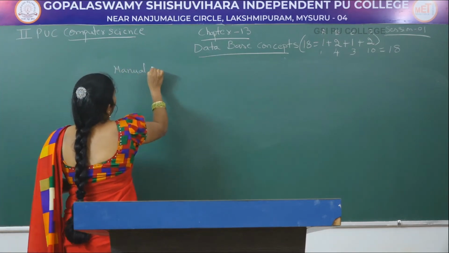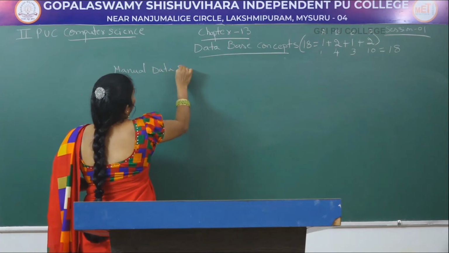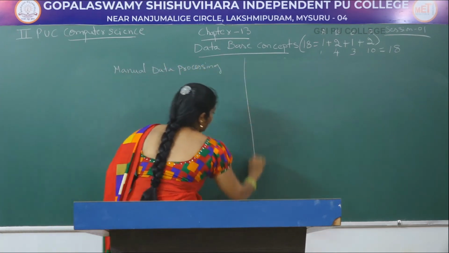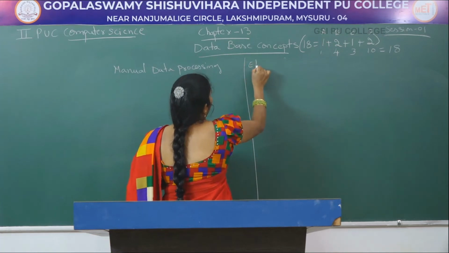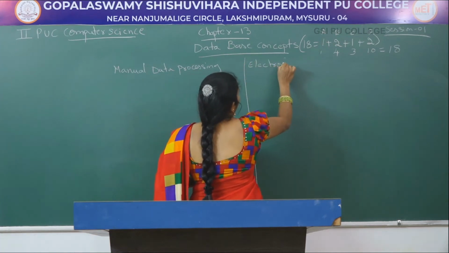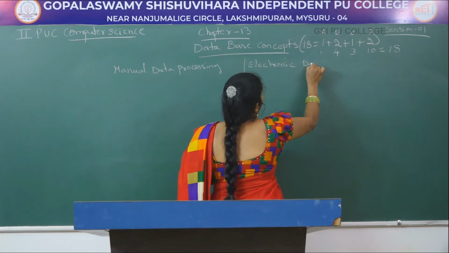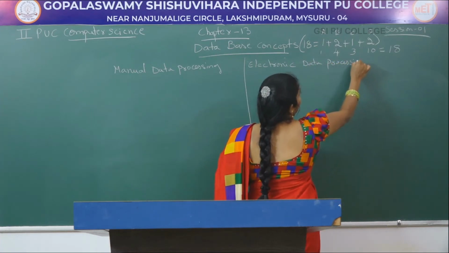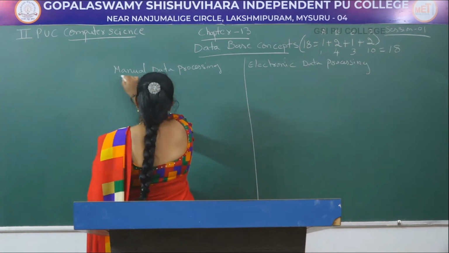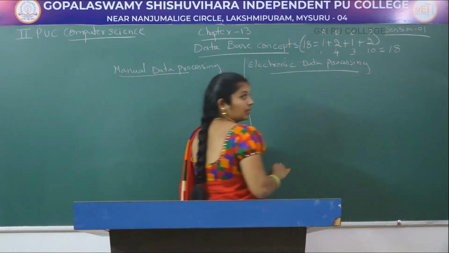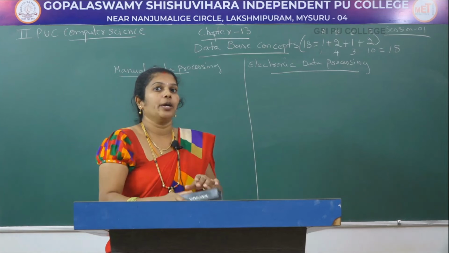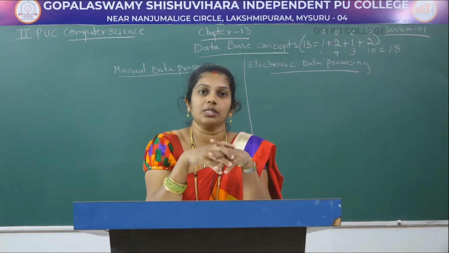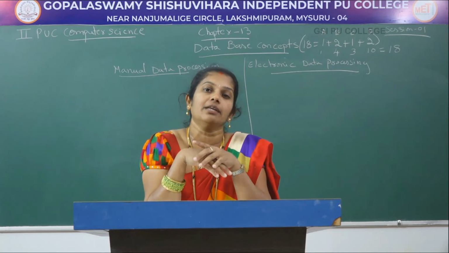Manual data processing and another one is electronic data processing. What is the main difference between these two? In manual, already I told you, it is done by human beings, whereas in electronic data processing, work is done with electronic devices.